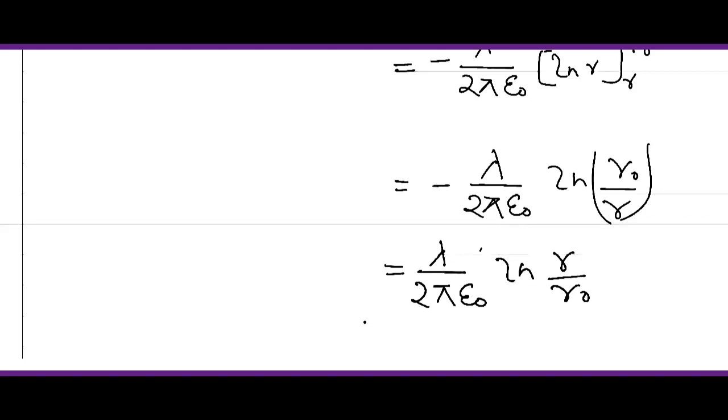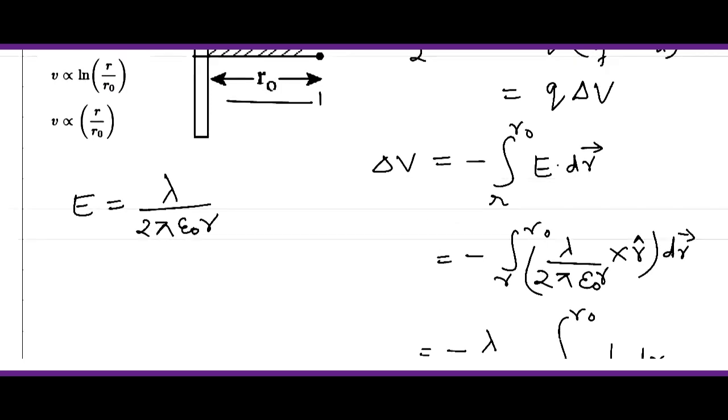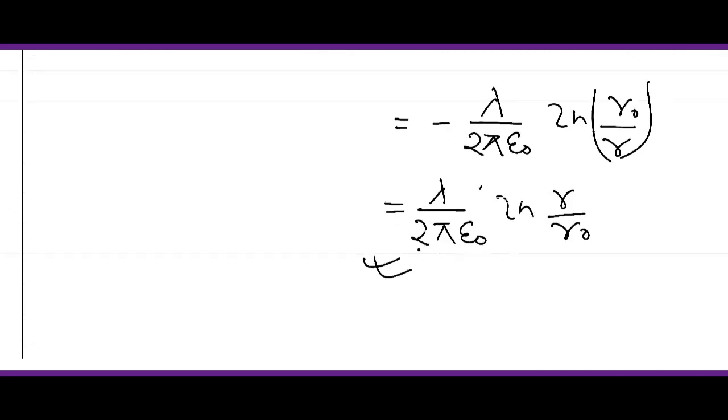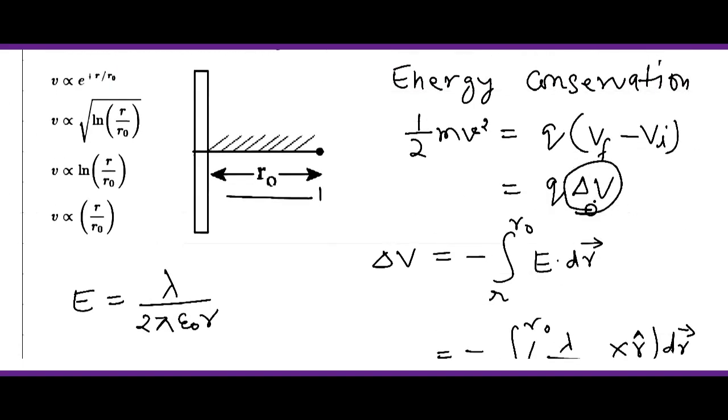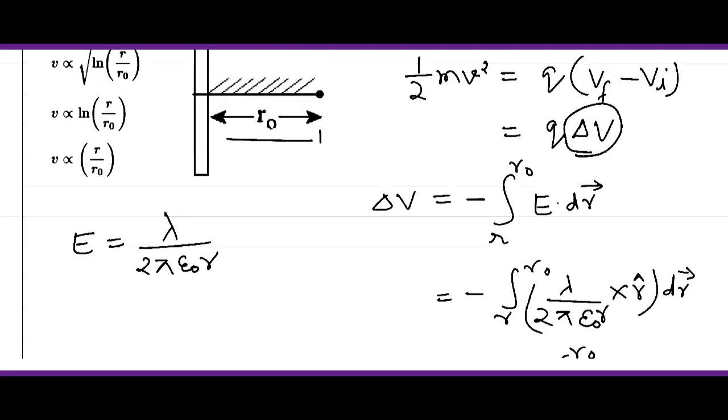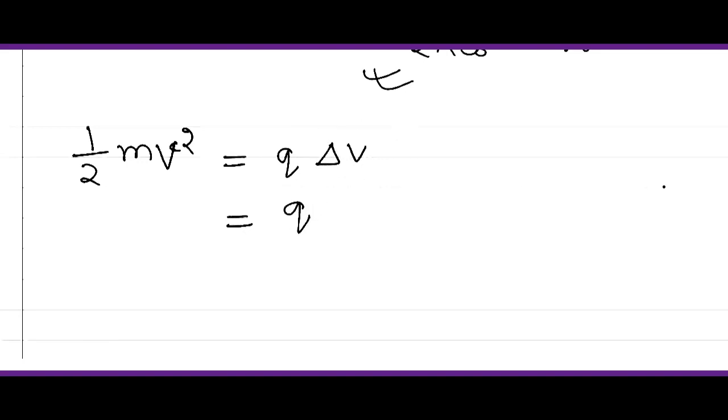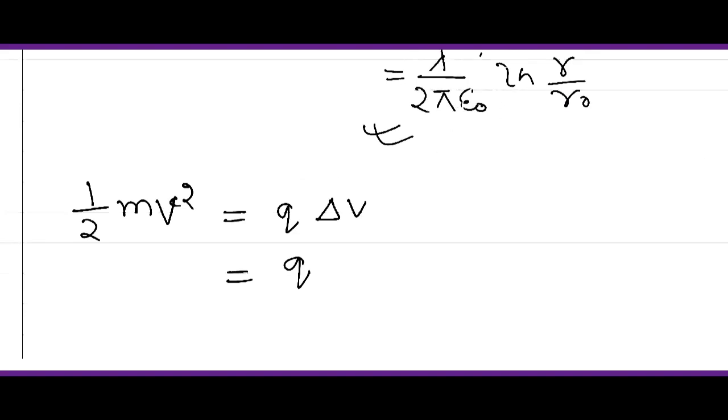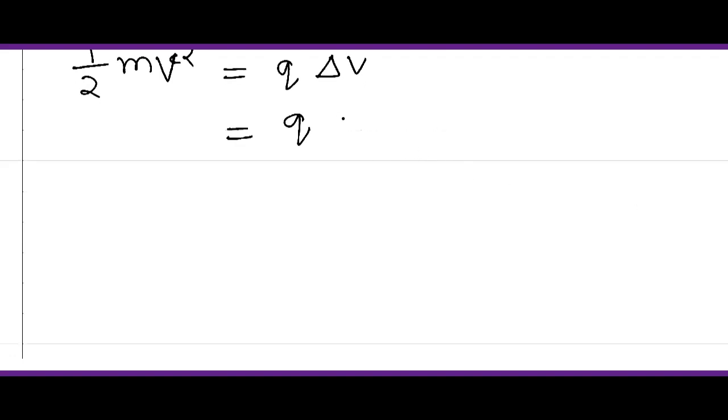Now we can substitute this value in place of del V. If we rewrite the equation, half mv square, that is small v velocity, equals q into del V, and instead of del V it will be lambda by 2 pi epsilon naught ln r by r naught.